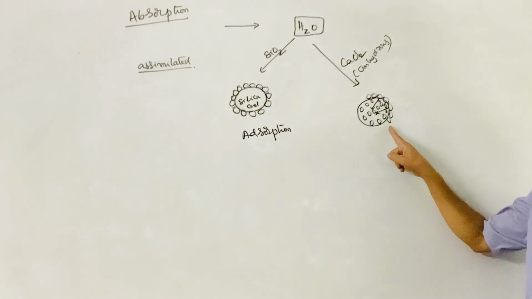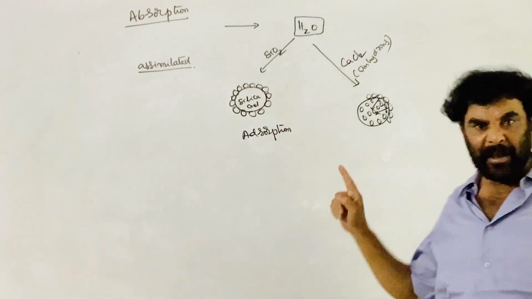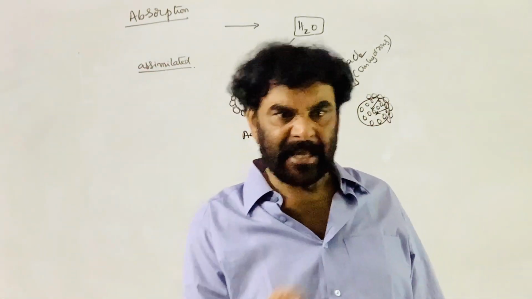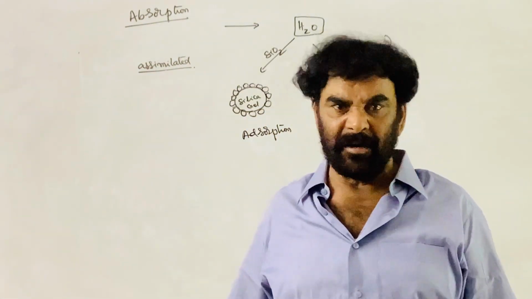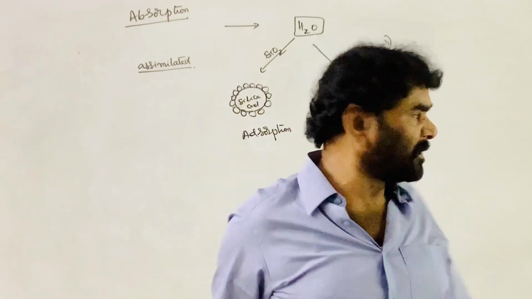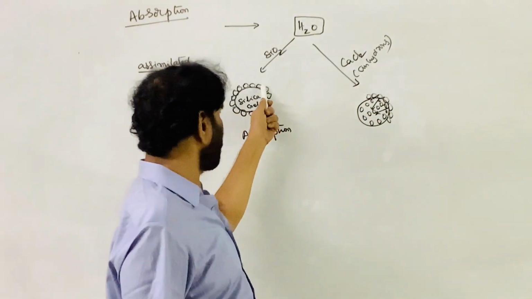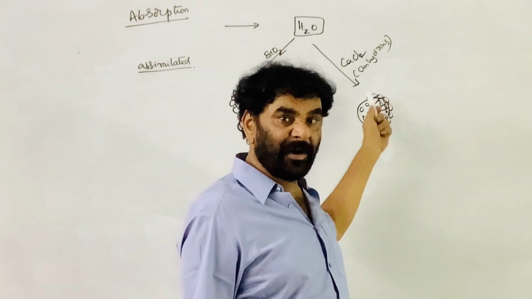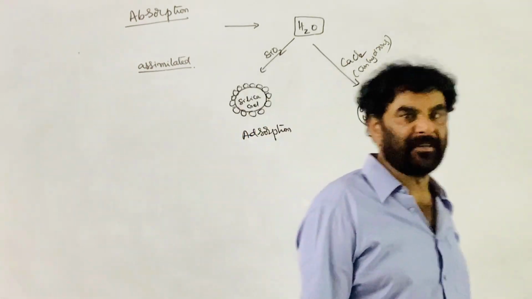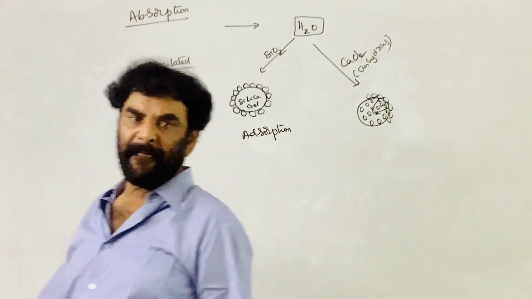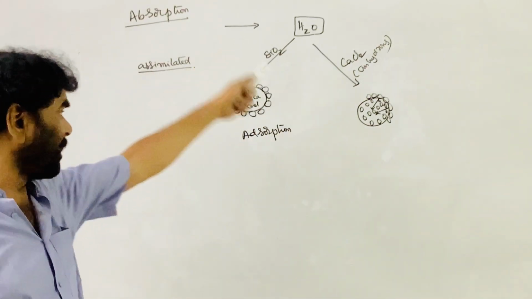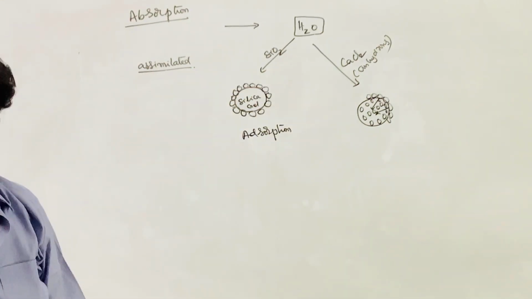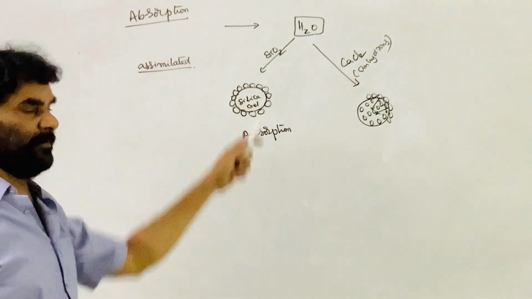In this phenomenon, if the surface as well as the bulk of the material is involved and uniformly dispersed, the concentration is uniform on the surface as well as the bulk of the material. That phenomenon is called absorption.